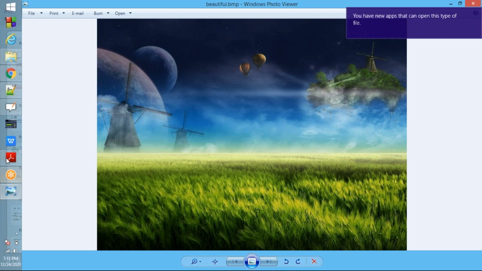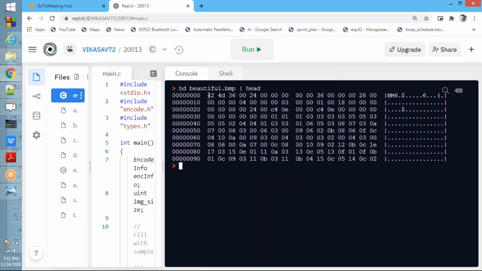Okay, see now, hd is a command to see the values, just to see the values. I told you, it has a 54 byte header.